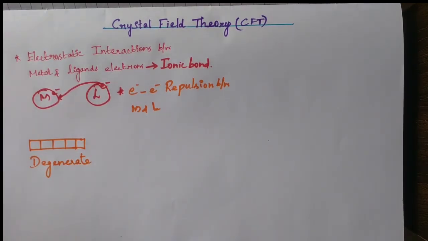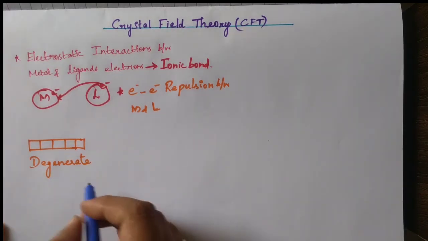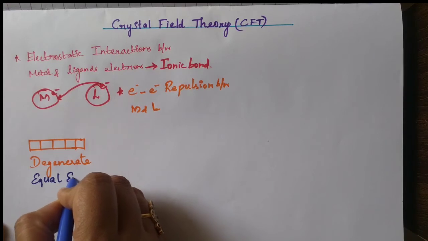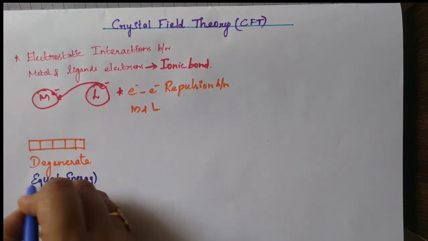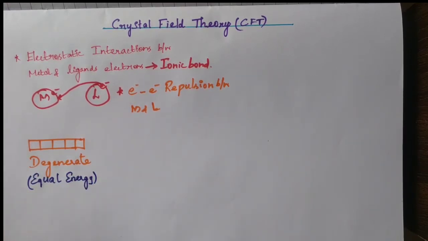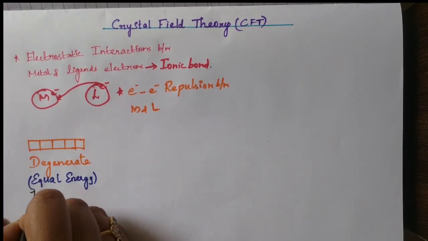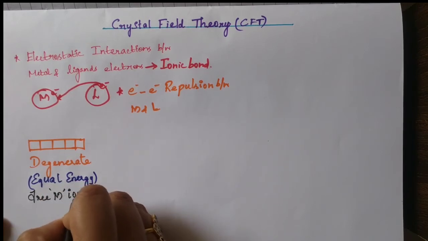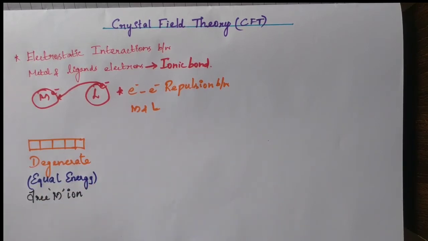What is the meaning of degenerate orbitals? Those orbitals have equal energy. These 5 orbitals have equal energy. That is degenerate orbitals. This is for the free metal ion. In a free metal ion, that means without ligand, the orbitals have equal energy.